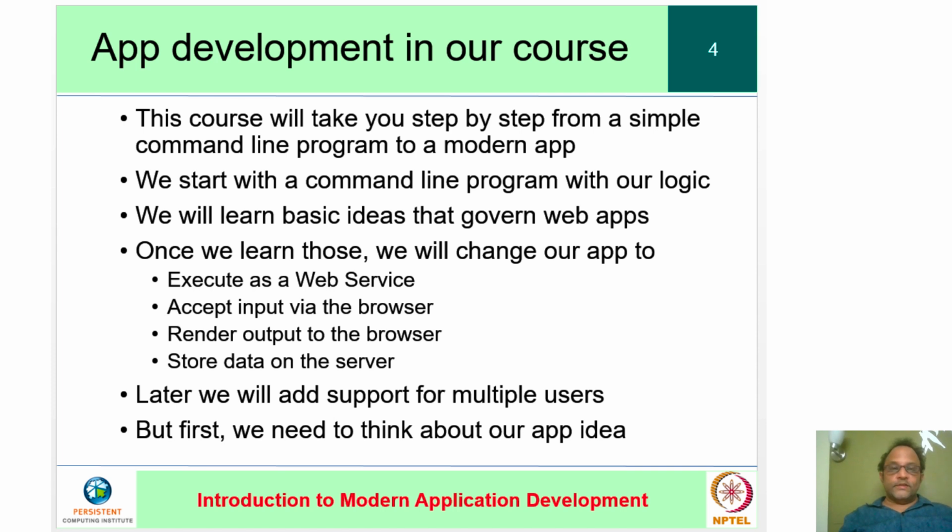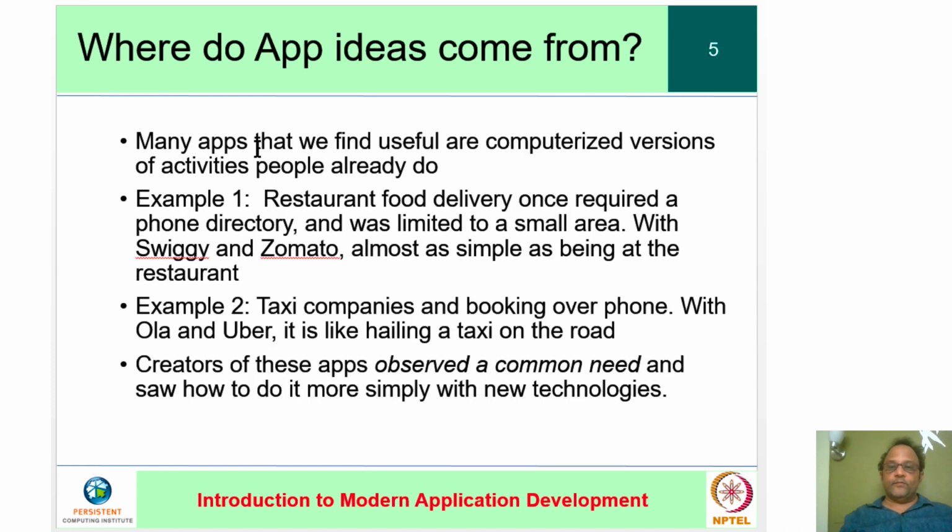The core, of course, is the app idea, and we showed a few examples of where app ideas come from. Many of them are computerized versions of activities people already do. But once you computerize these activities, it's easy to start thinking of newer and newer features. Eventually, as we get used to it, some new generation of people come up who build on what has gone before.